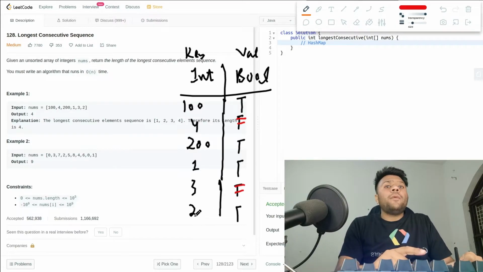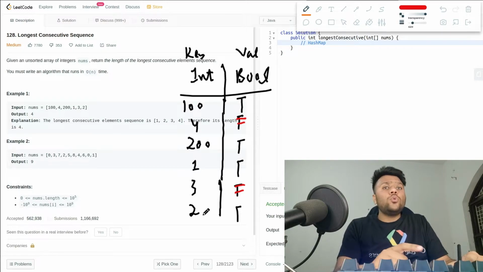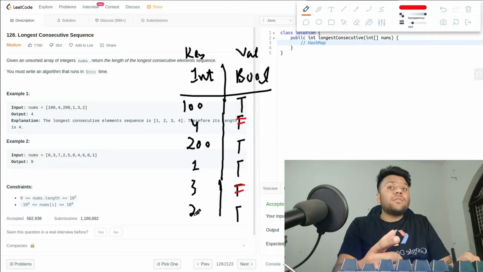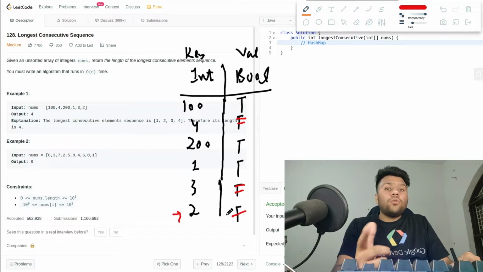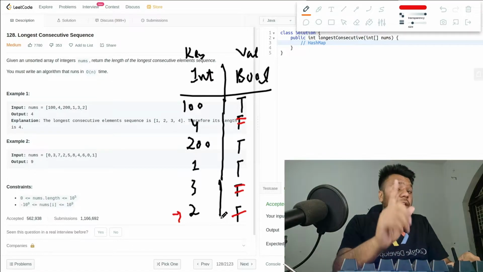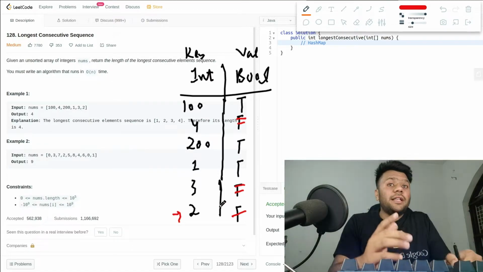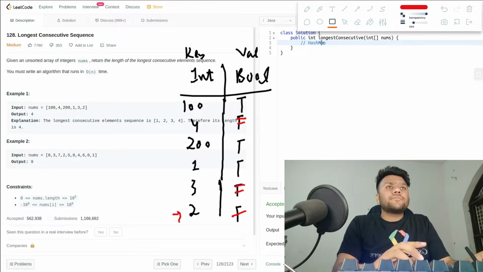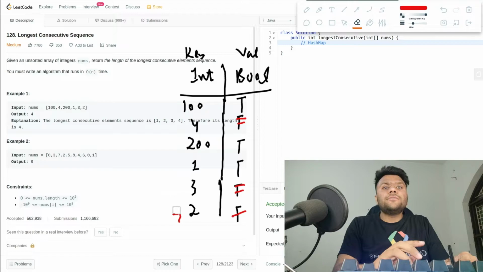Now I come to my 2. Here I will check, does my 2 have 2 minus 1, which is 1? It says yes, it has 1. So I will not mark it as a start, because the start will be 1. Okay, let me erase this.